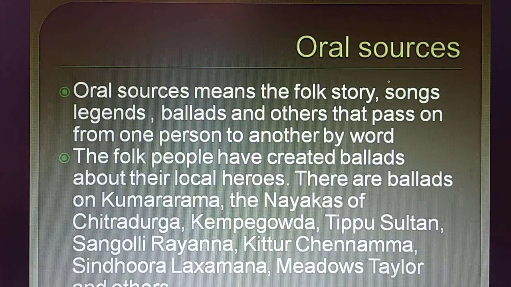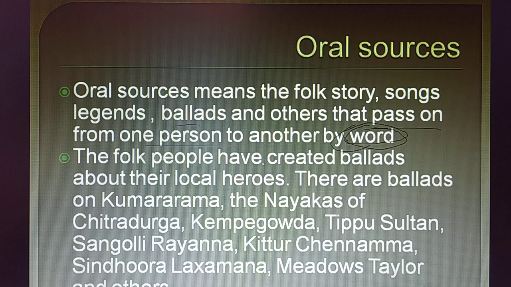Oral sources means folk stories, folk songs, legends, ballads, and others that have been passed on from one person to another by word. Remember, it is not seen in the written form. These stories, songs and ballads have been given to another person from generation to generation. It is passed on orally, by words.